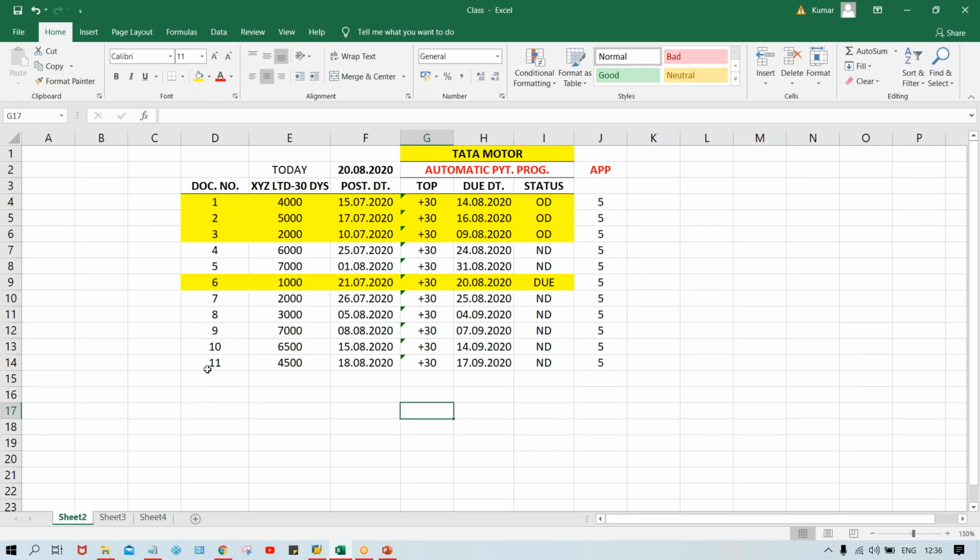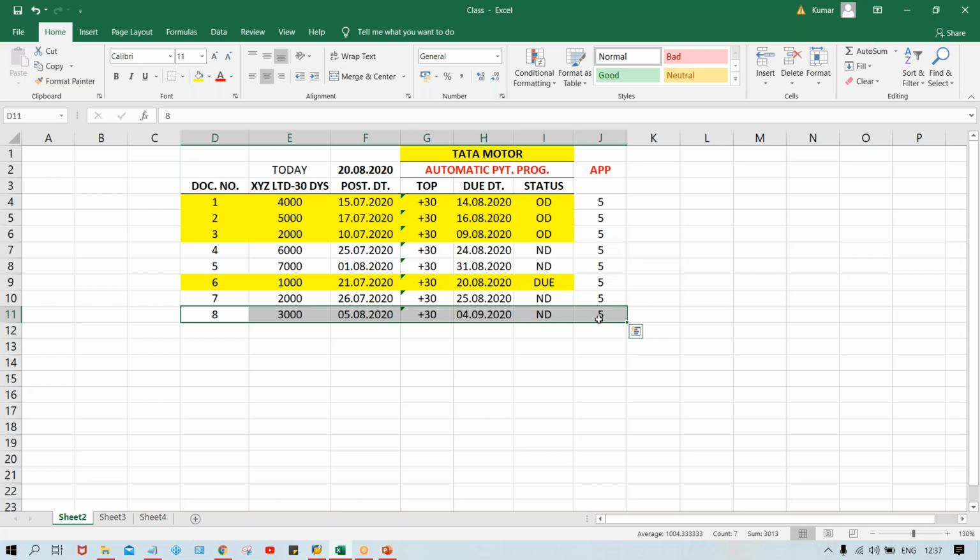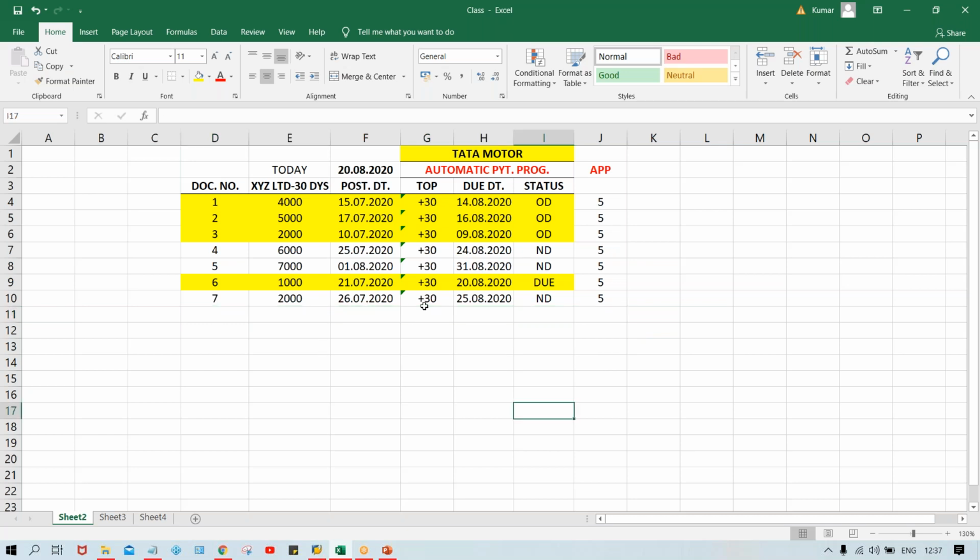So these many invoices, total 11 invoices are there. So I'm going to reduce some of the invoices. Okay, we'll post these 7 invoices, out of which 3 will be overdue, 1 will be due, and the remaining 3 will be not due. And this terms of payment is there, so I'll use a different terms of payment 0001 so that immediately invoices are going to be due immediately.